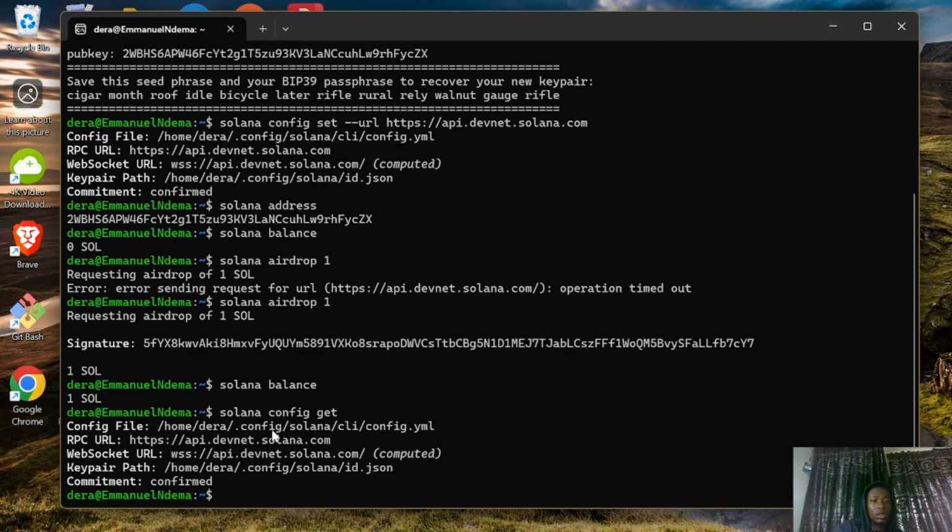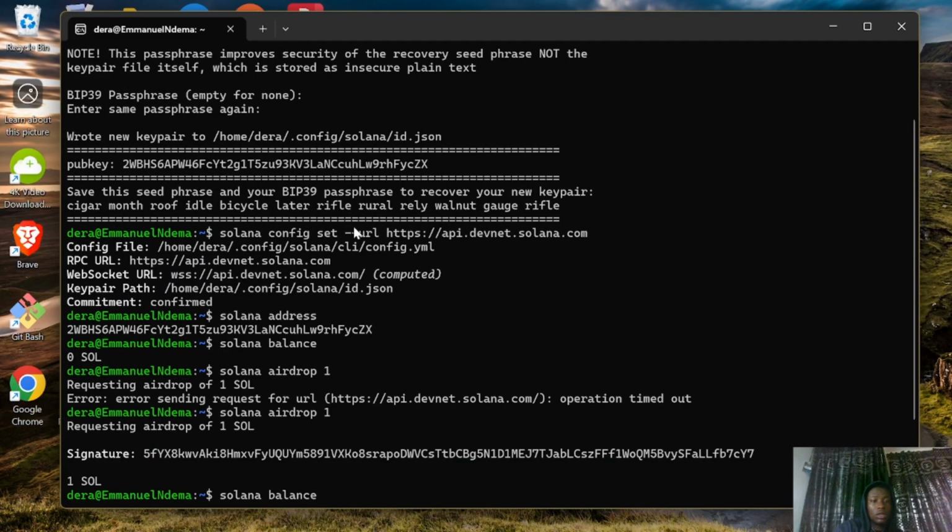Now we can also do something like this: solana config set --url devnet. You must have seen this before. We did something like this before, but instead of using devnet, we used a URL. So both of them are the same thing.